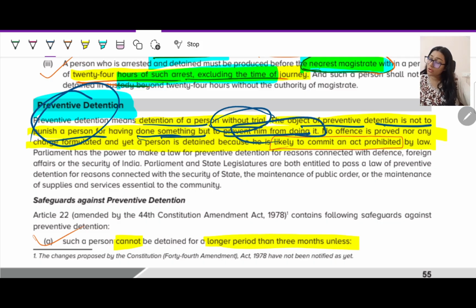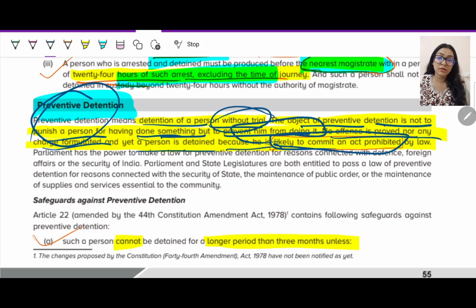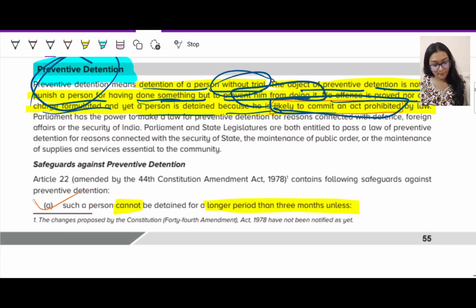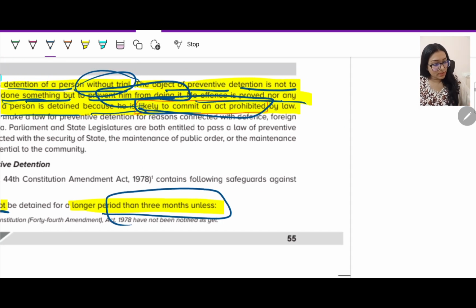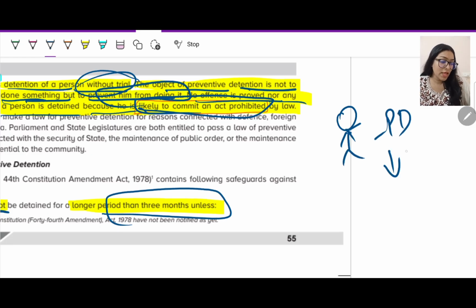You haven't done anything as of now, but you might do, that's why we are keeping you inside, right? No offense is proved nor any charge formulated, and yet a person is detained because he is likely to do a certain act which is prohibited by law. Again, in this, you cannot keep a person in your custody for more than 3 months. If you are arresting anyone as part of preventive detention, then you can only keep him for 3 months.